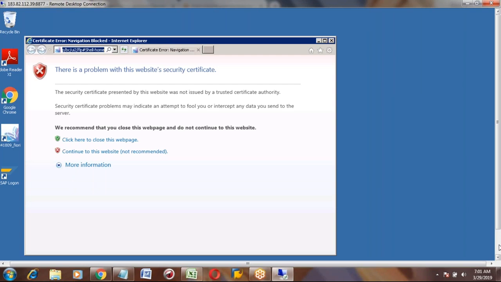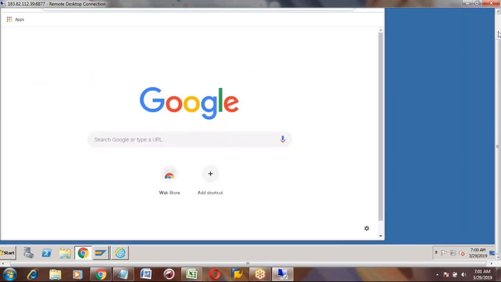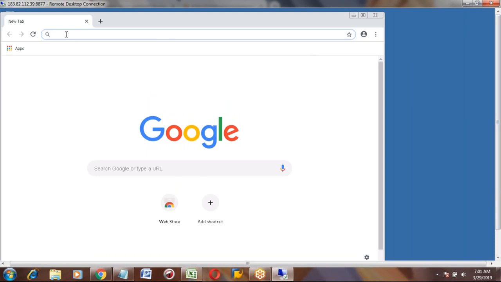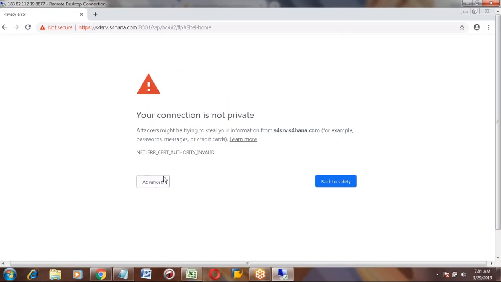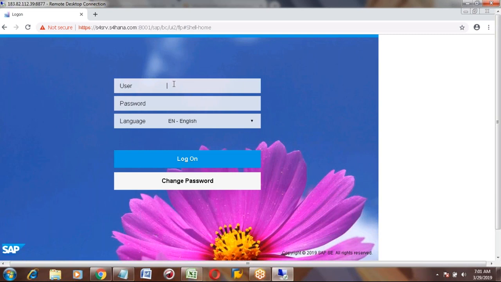I am opening this IP address in Chrome. Advanced, proceed. I'm using the same login and password.